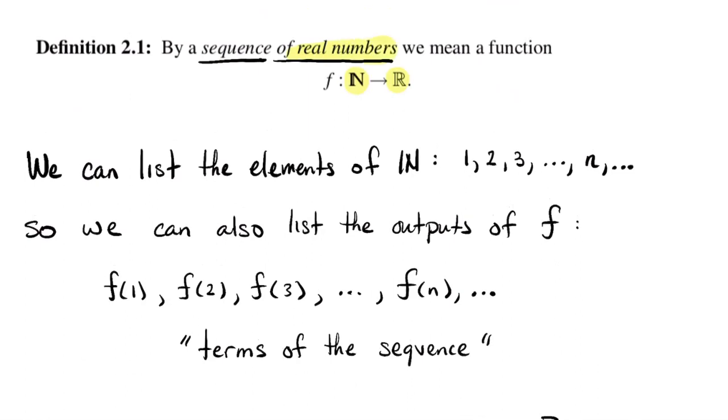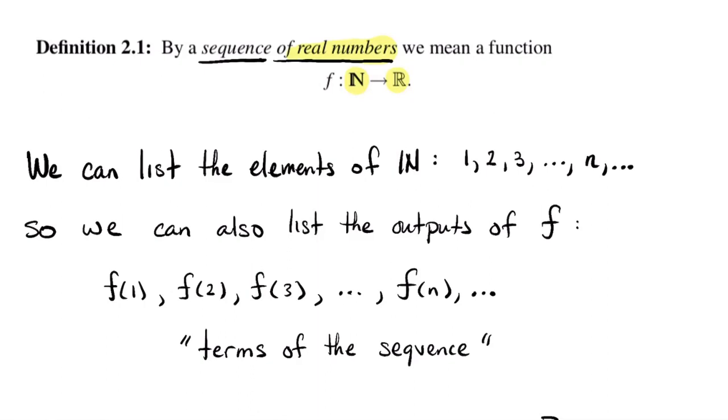Later on in this course, we'll consider sequences of other objects. You can think of sequences of rational numbers, complex numbers, but we'll also perhaps look at sequences of functions and some other things. But here, when I say sequence, if I don't mention otherwise, I always mean a sequence of real numbers. In particular, I mean I have a function that takes a natural number and produces a real number.